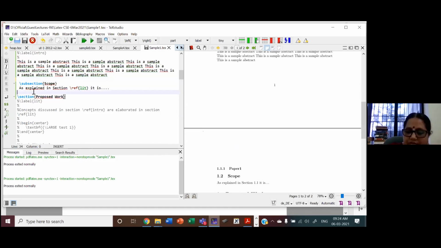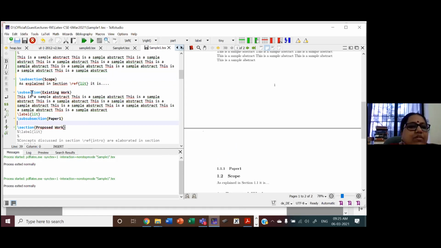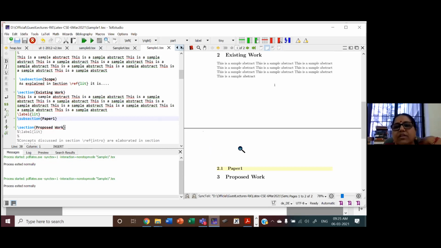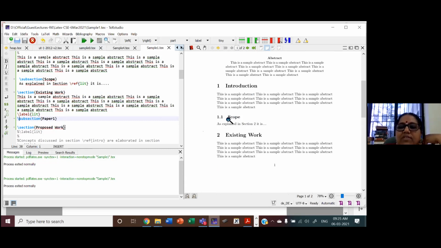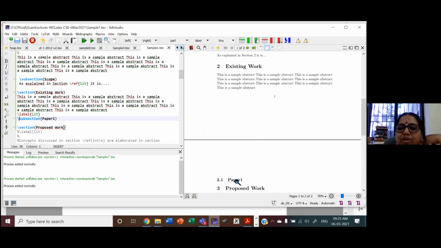and put it here. And this is a section now, not subsection. And this paper 1 is subsection. Now still, see here, 1 is introduction. It's all changed now. 1.1 is scope. 2 is existing work. That's what I wanted. 2.1 is paper.